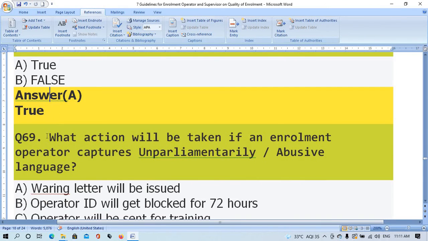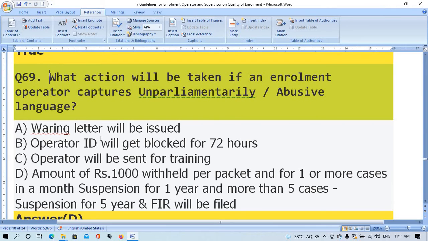Question number 69. What action will be taken if an enrollment operator captures unparliamentary abusive language? Option A, warning letter will be issued. Option B, operator ID will get blocked for 72 hours. Option C, operator will be sent for training.